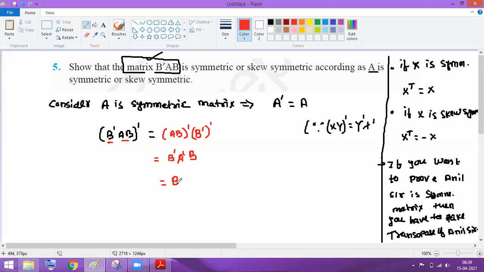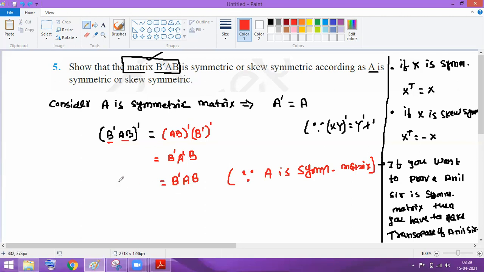This is the important step. This B transpose is basically the same. What about the A transpose? I will take A and write it here. Why? Since A is a symmetric matrix. Take a look again: what did I consider A to be? A is a symmetric matrix. That's why I'll choose A dash equal to A.